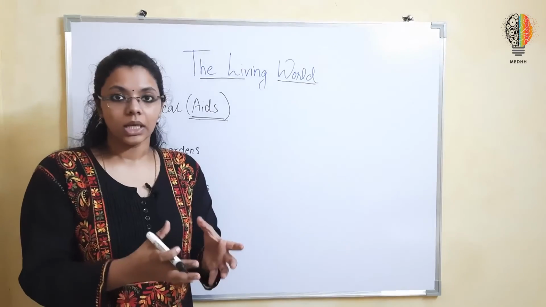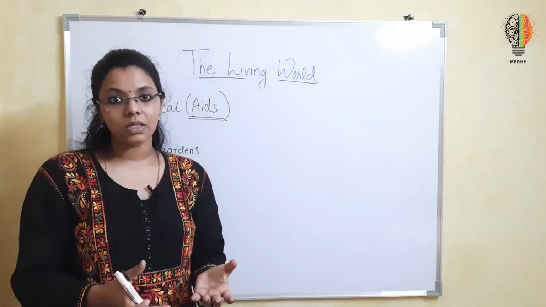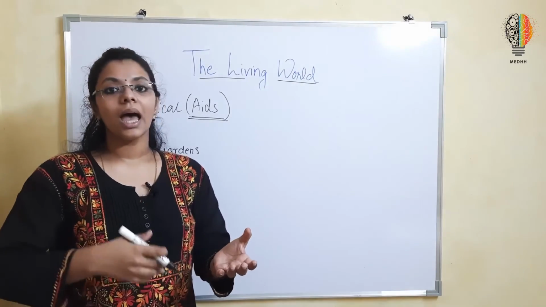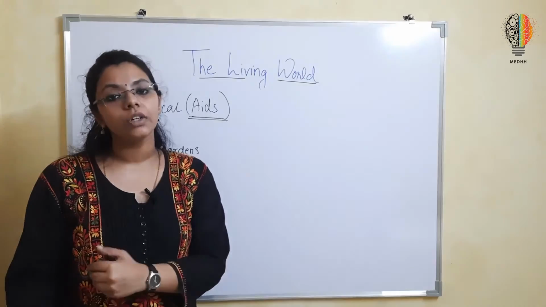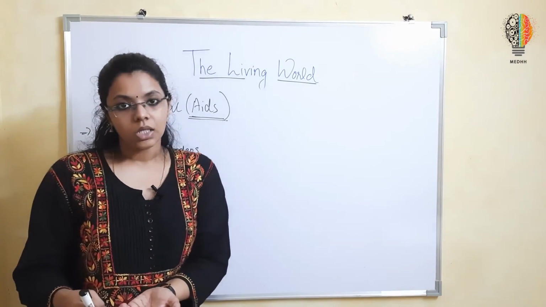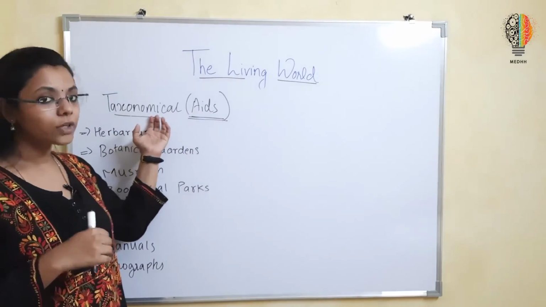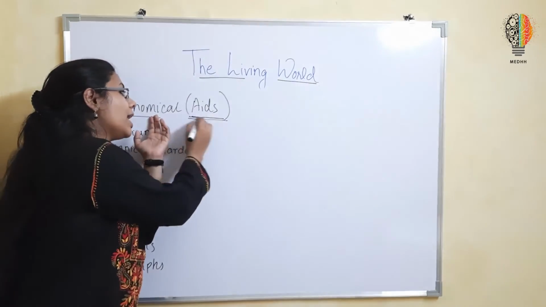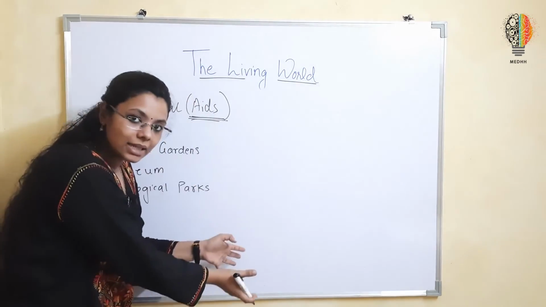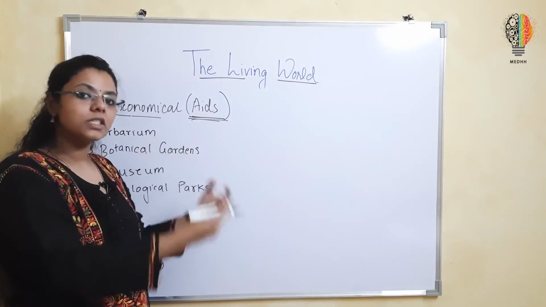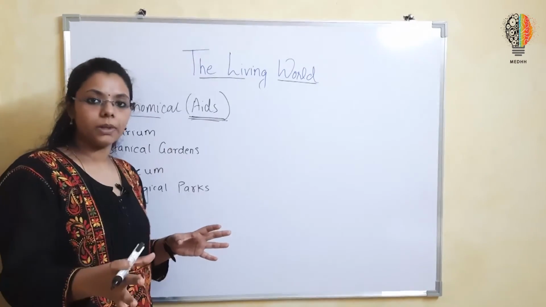So we need these collections of specimens so that we can have a more detailed study about it. Some specimens are even preserved for future studies as well. So we have many helps or mechanisms which we can use for taxonomical study. Such help is known as aids. Okay, so taxonomical aids, where different specimens are collected and preserved for study purposes.